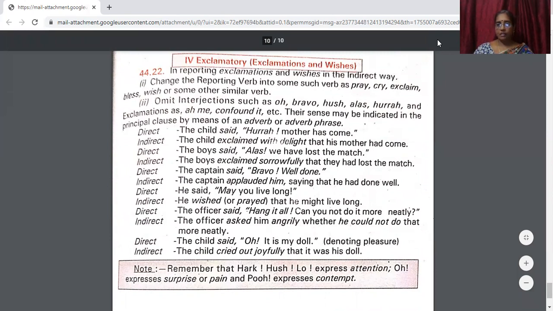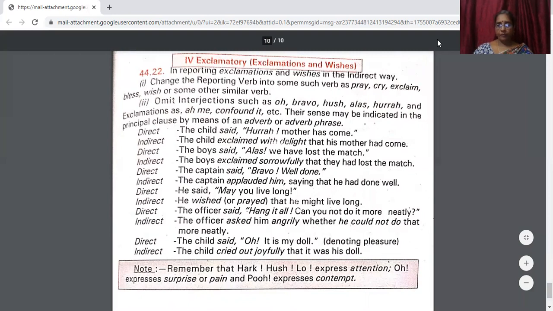Omit the interjections such as oh, bravo, hush, alas, hurrah, and the exclamations as ah, me, confounded, etc. The sense may be indicated in the principal clause by means of an adverb or adverb phrase.